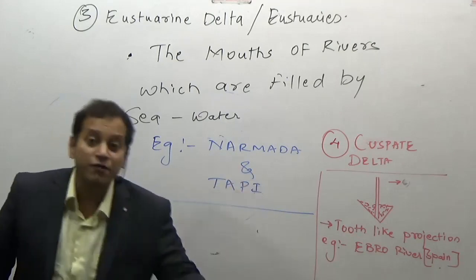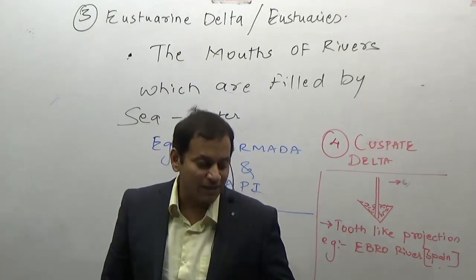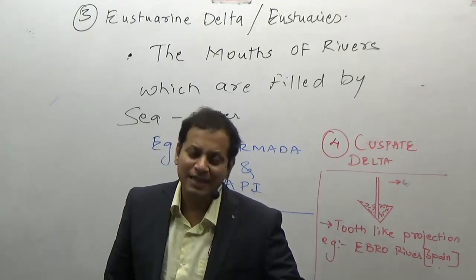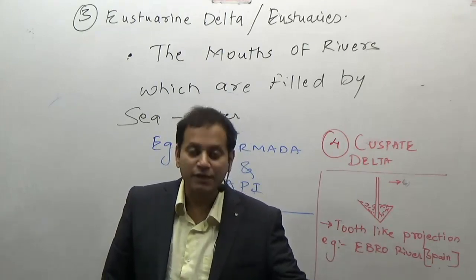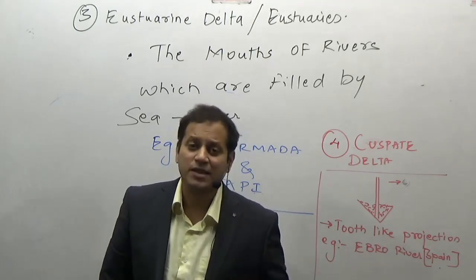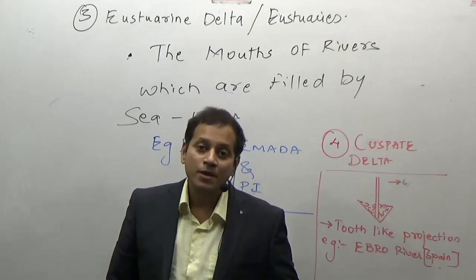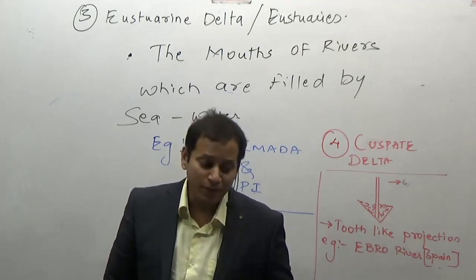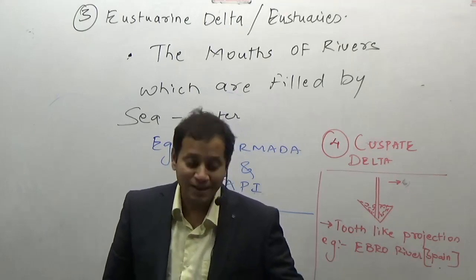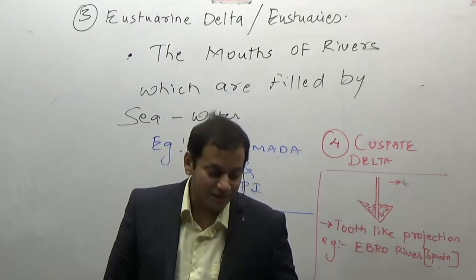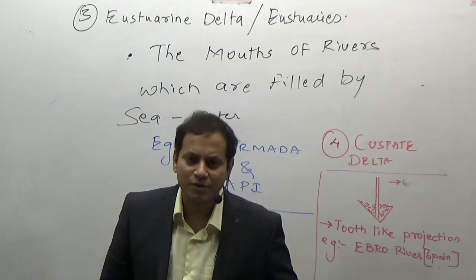So with this we have finished with our fluvial landforms. There are three small topics: the karst topography, glaciated landforms, and the aeolian or wind landforms, but very small, not as technical and not as large as the fluvial landforms. But here, they can ask you what a delta is, and what the conditions for the formation of a delta are. The three remaining topics are very small and mostly important from the preliminary point of view.